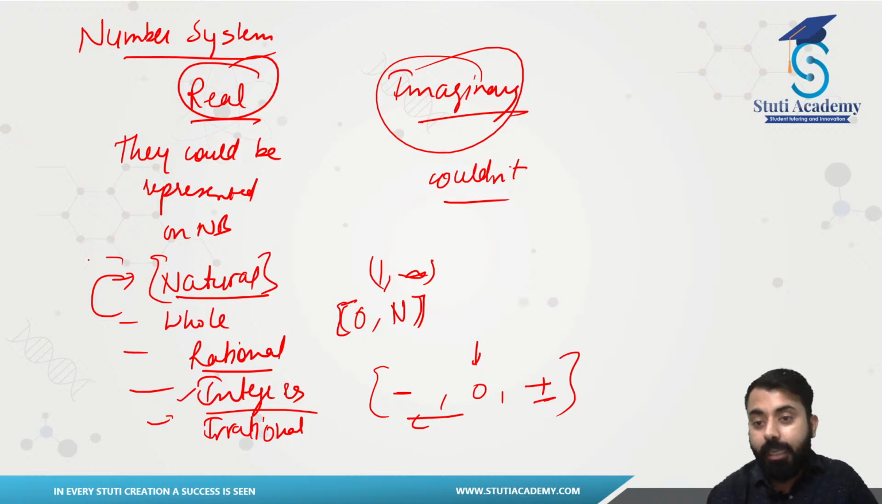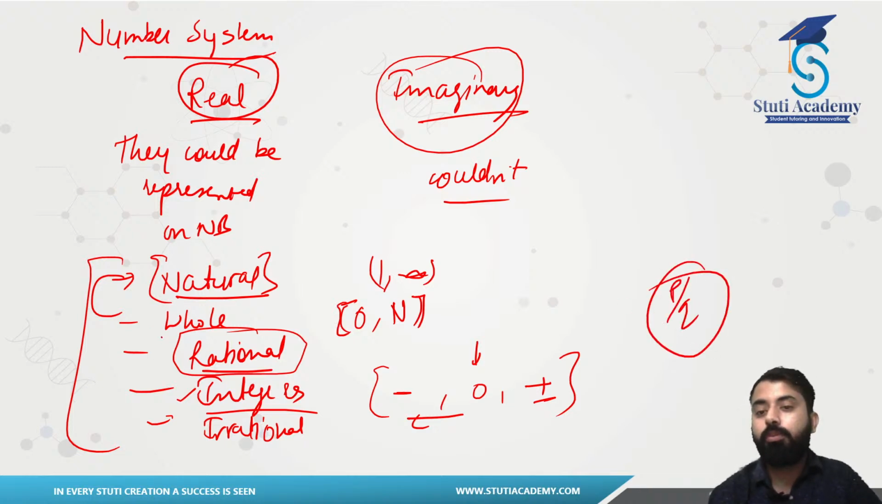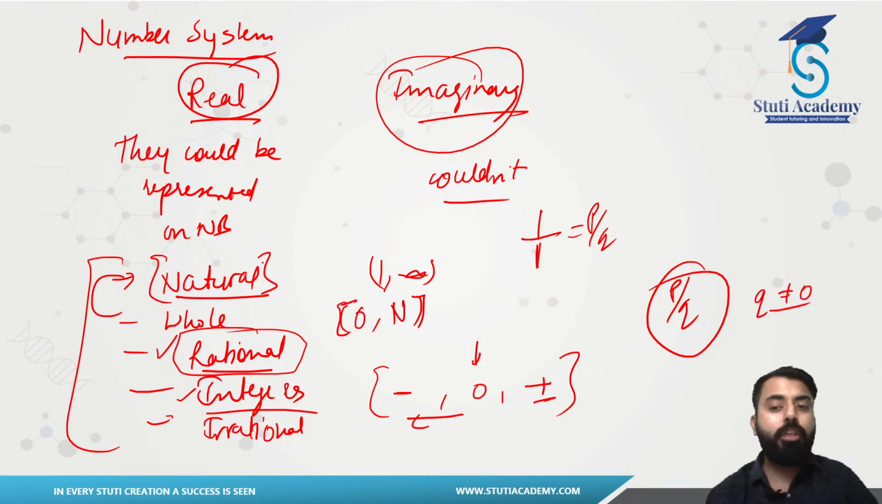Now we come to the concept of rationals. You remember this. Any number which could be represented in the form of p by q was rational. So in short, we could represent 1 by 1 in the form of p by q, and the condition was that q should not be 0. So we could easily represent our natural numbers in the form of p by q. So every natural number was a rational number.